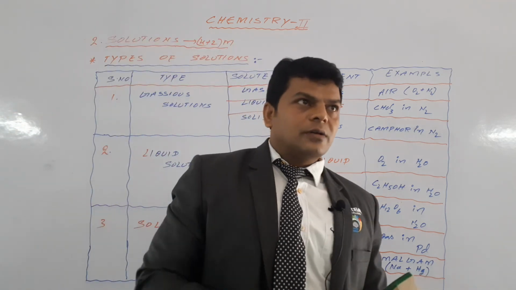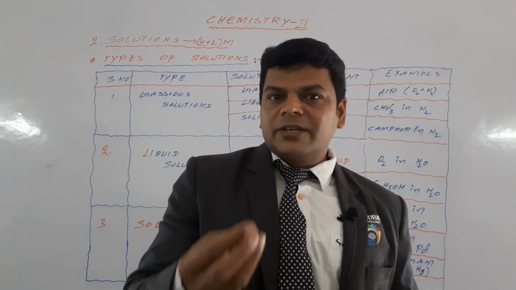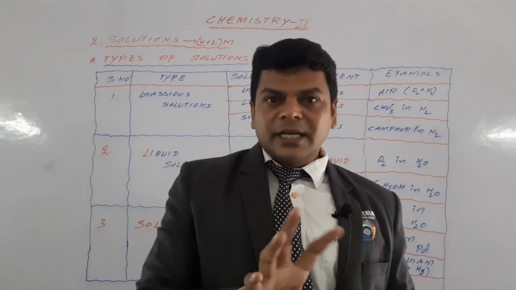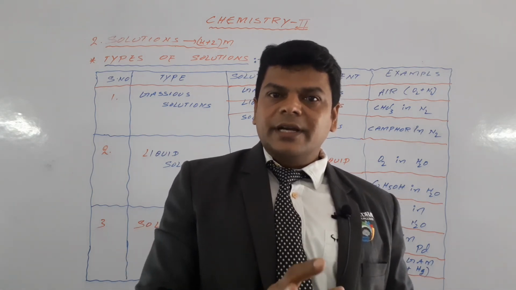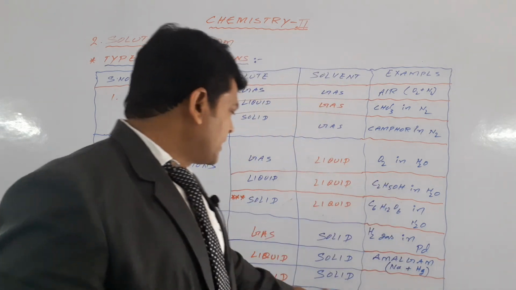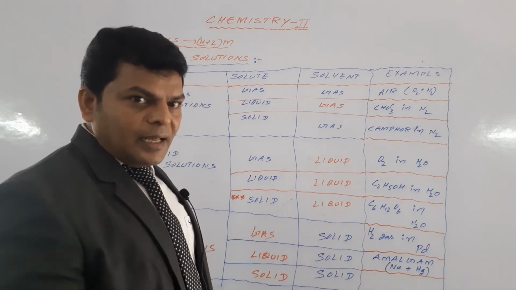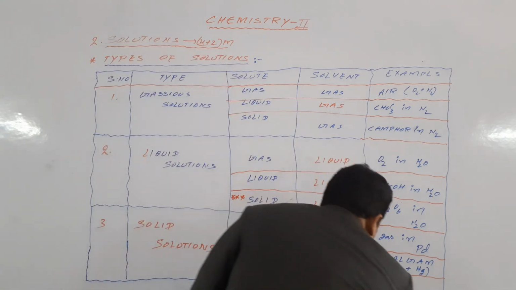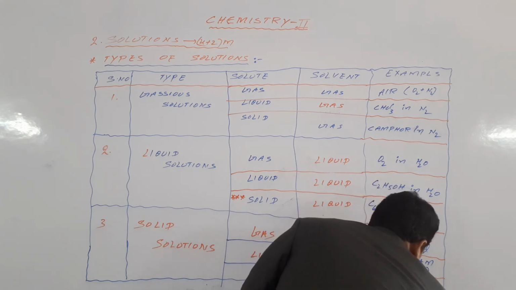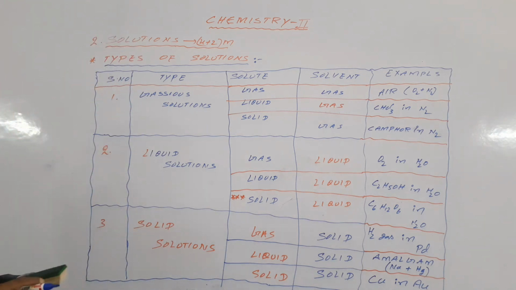Next, solid in solid, copper dissolved in gold. You know gold, that is 22 carats and 24 carats. In 22 carats gold is mixed with copper, that is a mixture of solid in solid, solute in solvent. That is nothing but copper in aurum. Aurum means gold. So these are types of solutions.